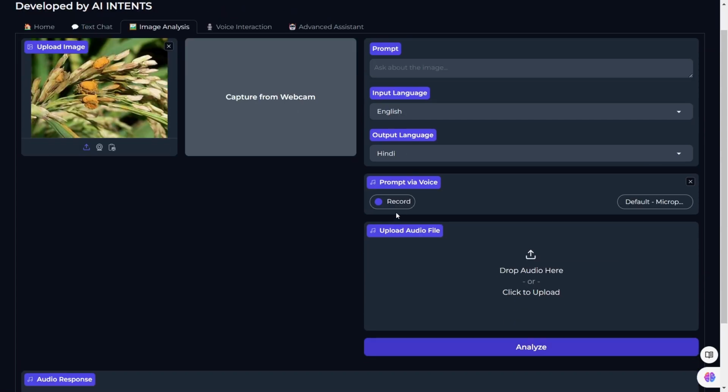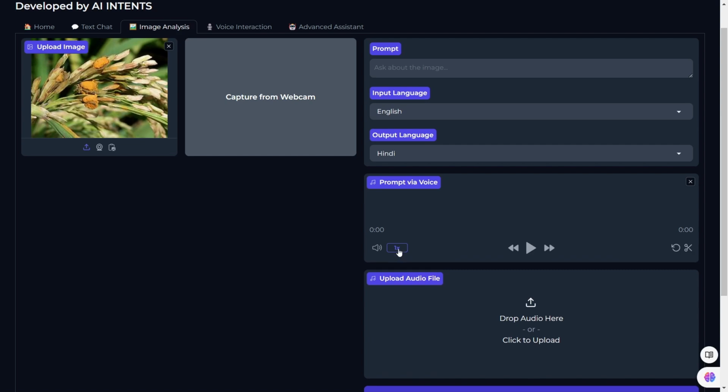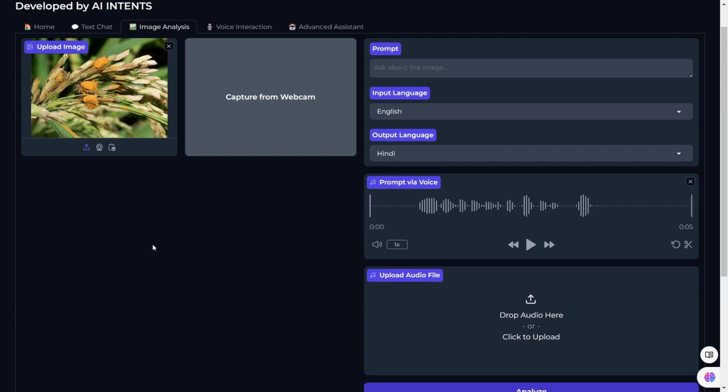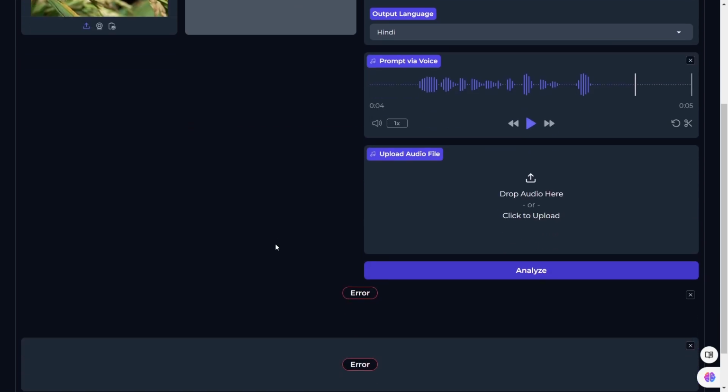I'm giving the query by my voice about that image. What was the disease occurred to the crop? So this is the voice prompt I gave. What was the disease occurred to the crop? So I asked that what was the disease occurred to the crop. So I'm clicking on the analyze.